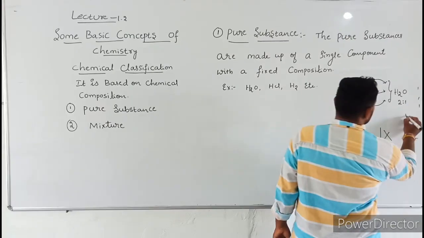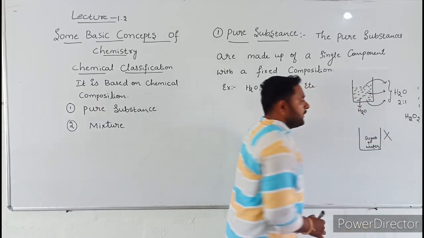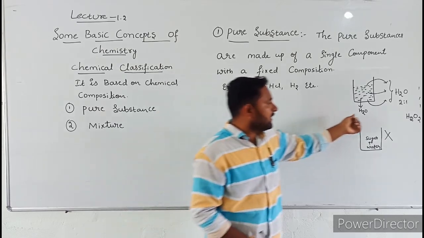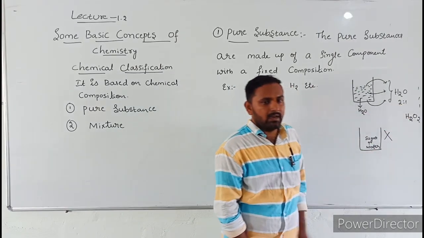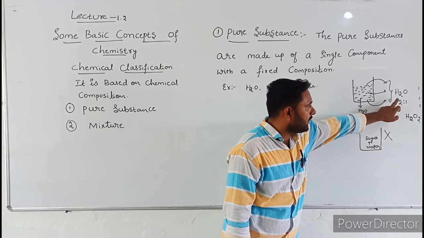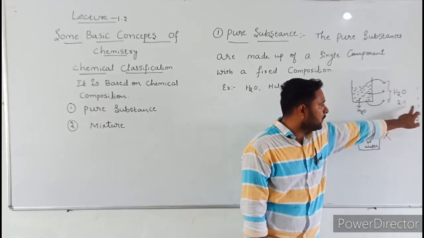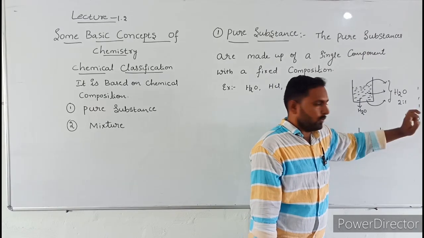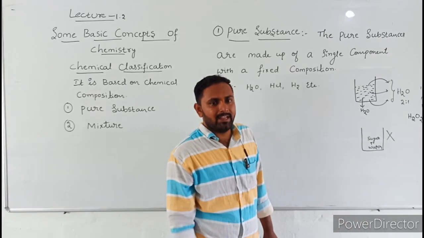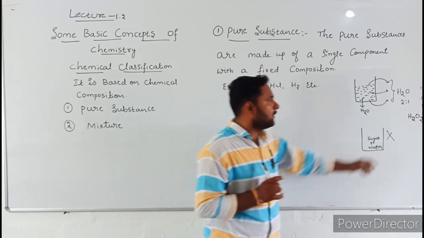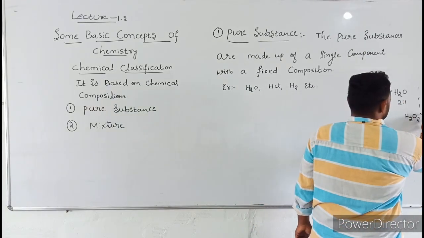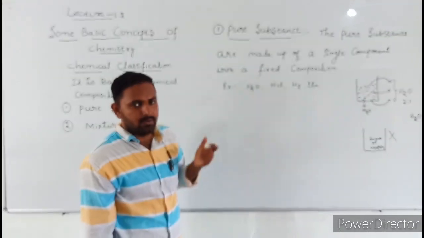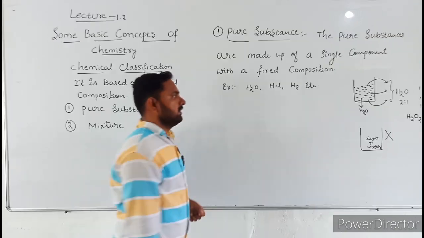If you write H2O2, we cannot call it water. Why? Because water's ratio is 2:1. How many hydrogens should be there? Only two. And how many oxygens? One. Here the number of hydrogens is 2 and the number of oxygens is 2. But in water, there should be only 1 oxygen, so this is not water. To call it water, the number of hydrogens is 2 and the number of oxygens is 1.